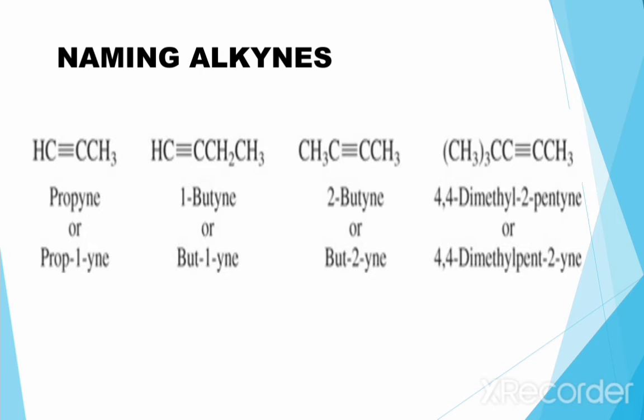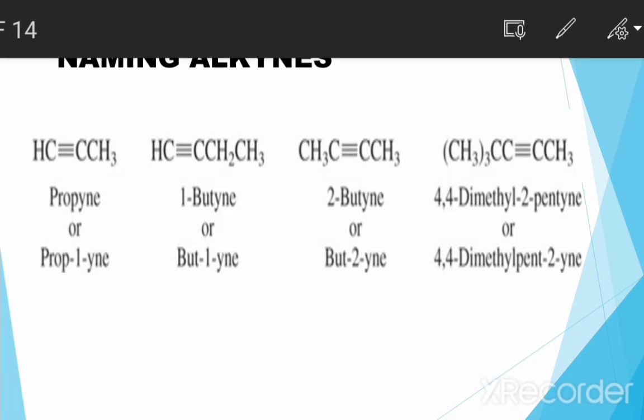Next are some other compounds with triple bonds that are alkynes. The first one we simply name propyne.